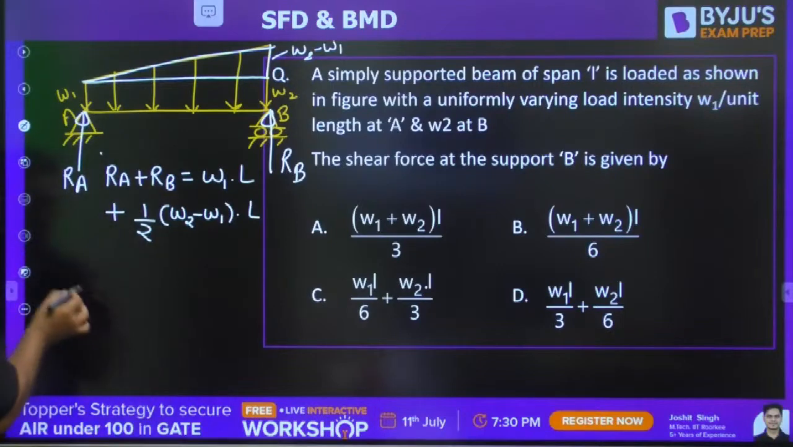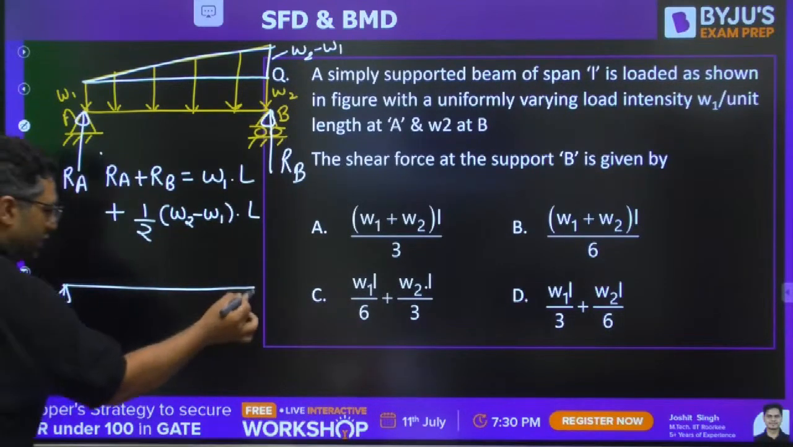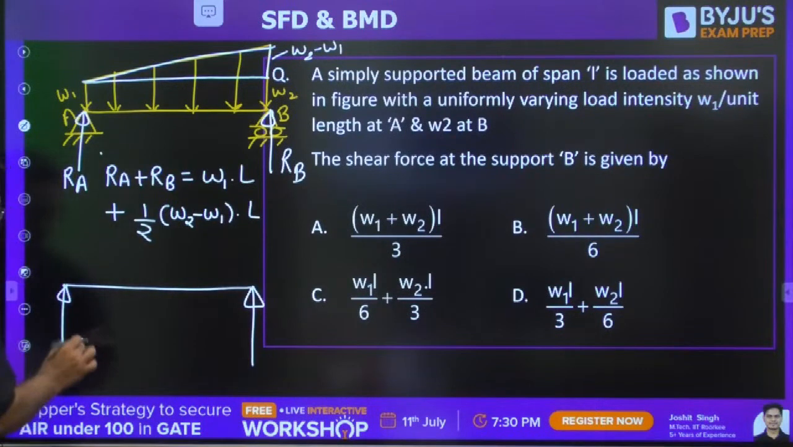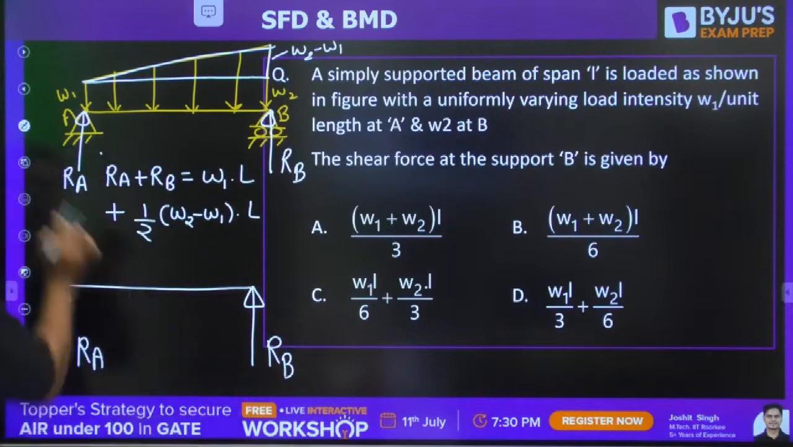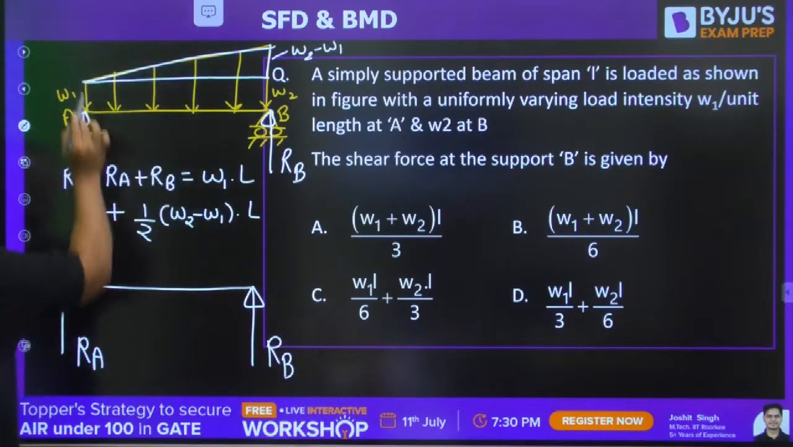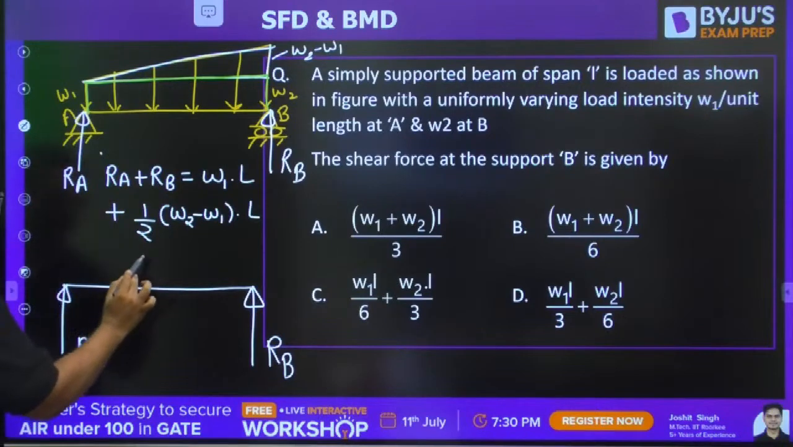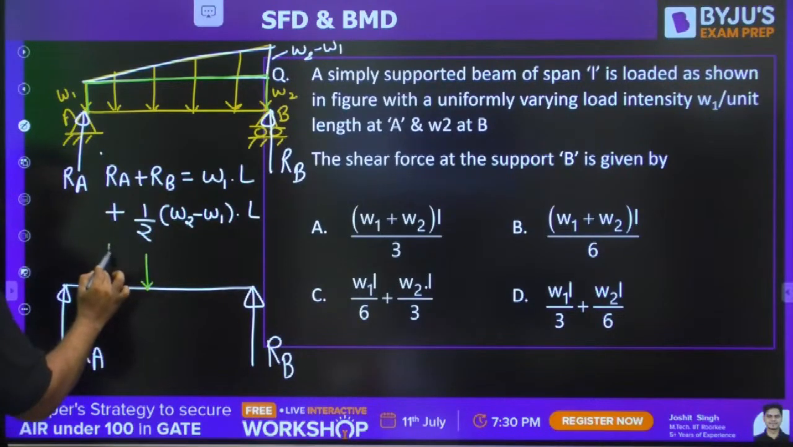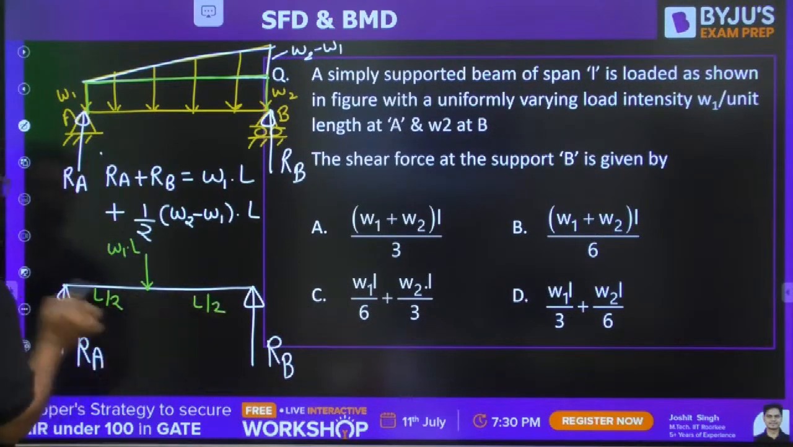So guys, we can also go for the shortcut. If you are considering this a combination of UDL and UVL, you need not go for any calculation. You can directly go for the shortcut. You can consider the total area of this UDL at its centroid, which is equal to W1 into L, acting at a distance of L by 2 from both the ends.